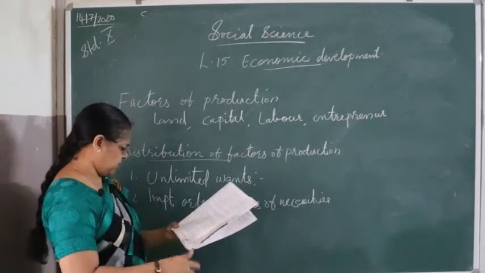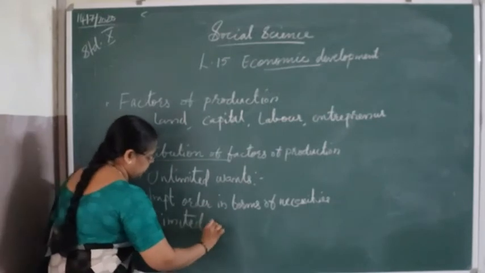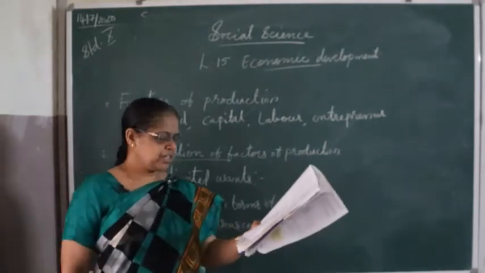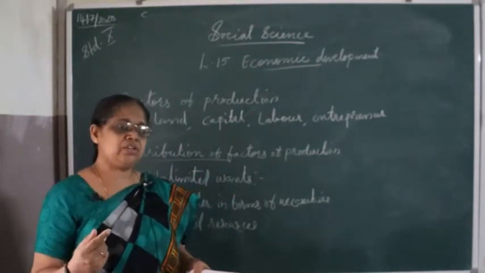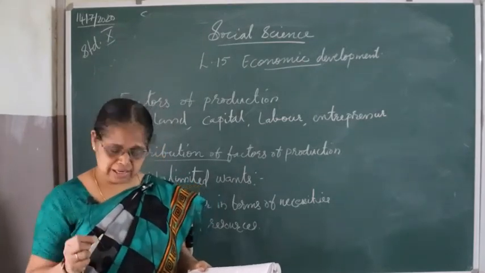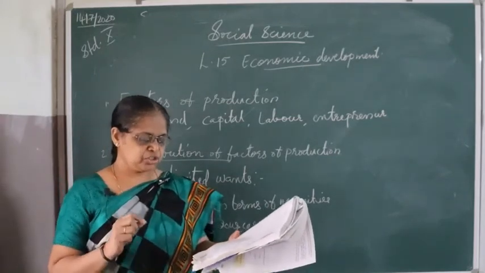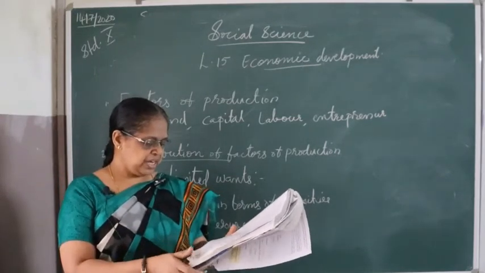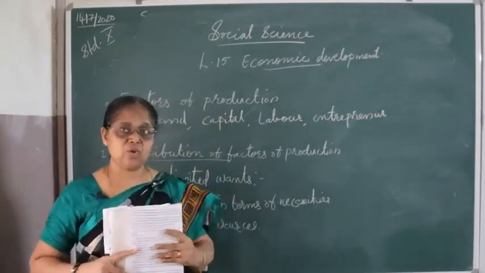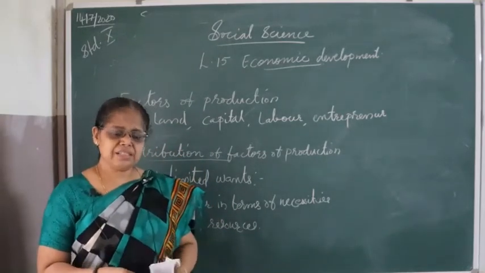Then the third one is limited resources. We know that factors of production mainly include natural resources and man-made resources, and all these resources are limited. So they have to be utilized judiciously. Distribution of tools has to be done, keeping selected wants in the center. Always we have to select the wants which are more important, and those wants have to be satisfied.